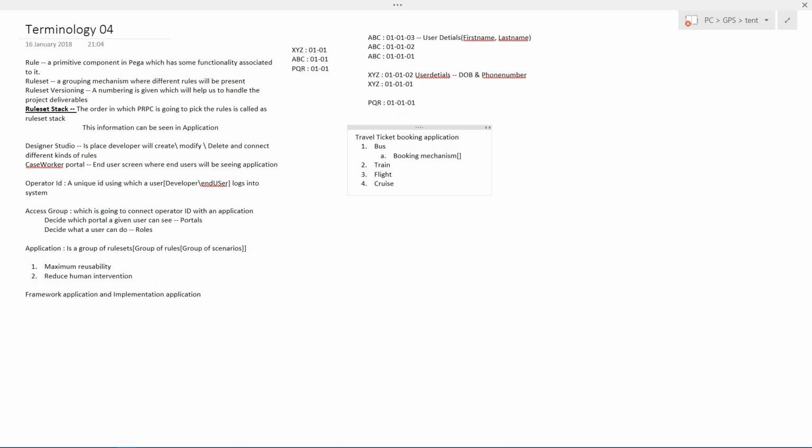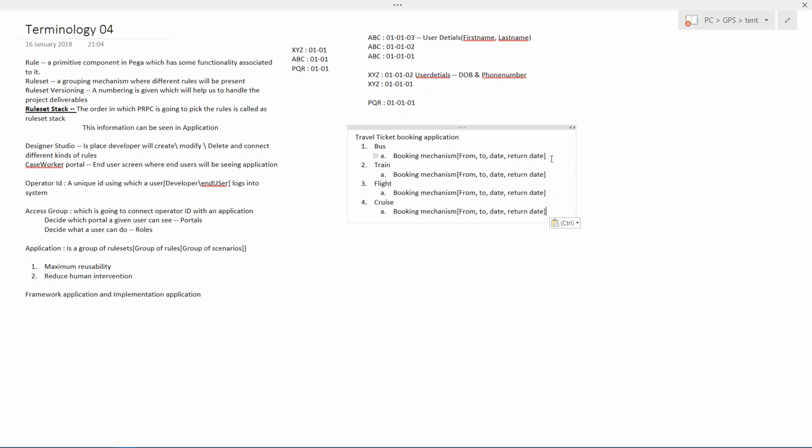In this booking mechanism, I'm talking about selecting the options of from, to, date, return date, etc. If you see, this particular booking mechanism is going to be common for all these things, correct? Because with small changes, this booking mechanism is going to be common.